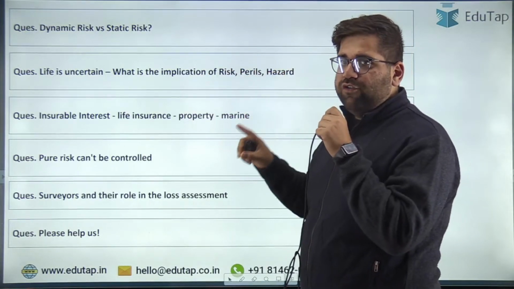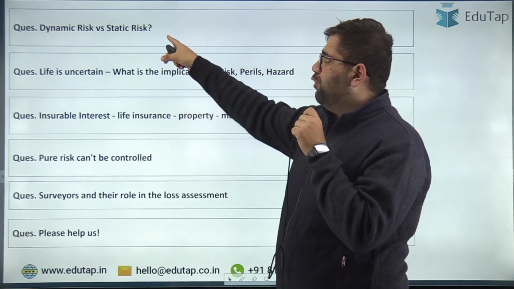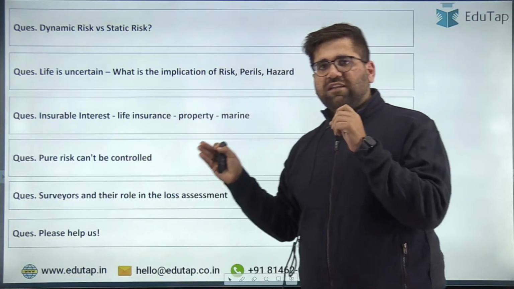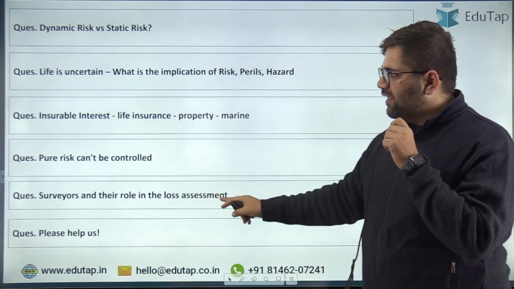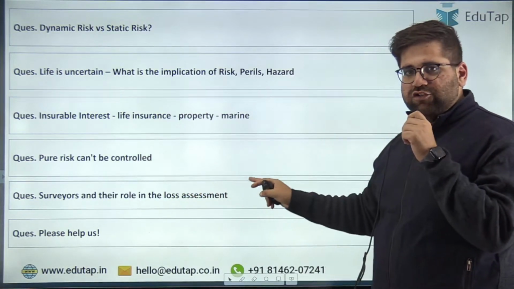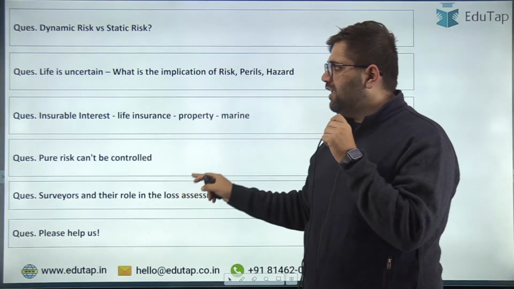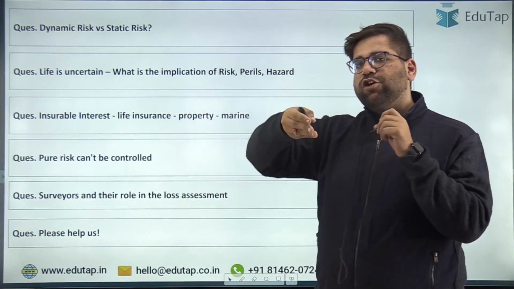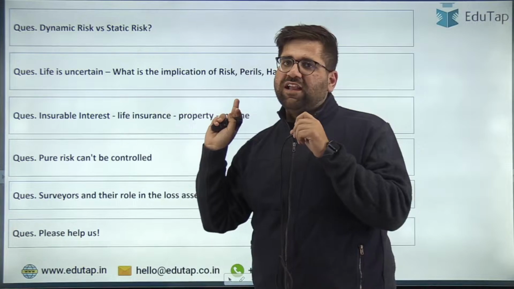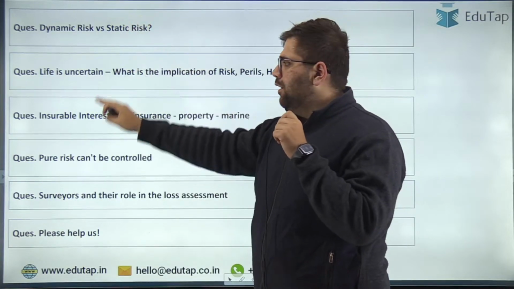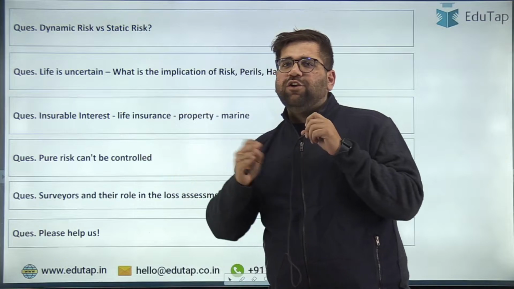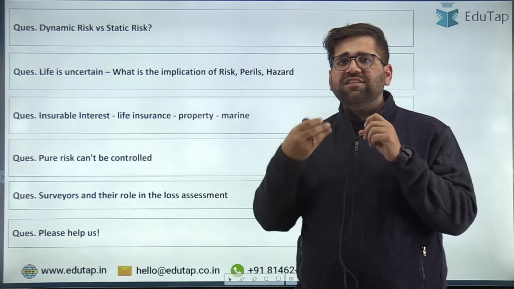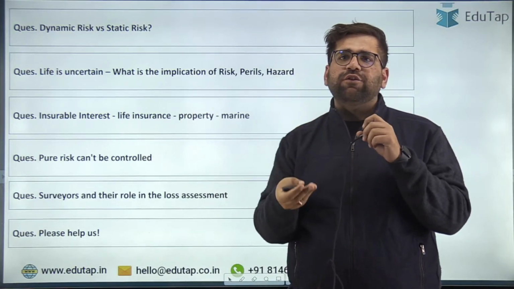Now, it depends upon you whether you know the role of surveyors or the types of risk. The surveyor's role is very general. They will try to understand the risk which is involved in the insured life. So I think surveyors and their role in loss assessment is also doable. And at this junction, you can do either pure risk or static or dynamic risk. If I was in your place, I would have done dynamic and static risk, because this is concept based. "Pure risk cannot be controlled" was based on an analysis of you as a person, like how you will see that question.